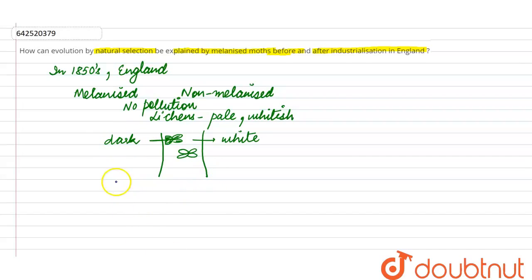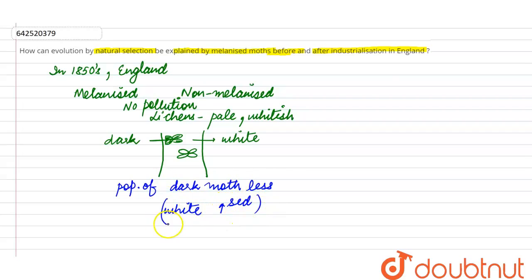So it was seen that before industrialization, the population of dark colored moth was less, whereas the population of white colored moth increased due to natural selection. So this increased, right?